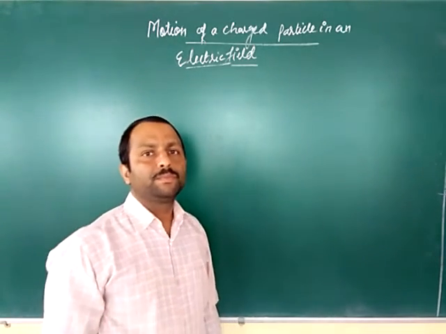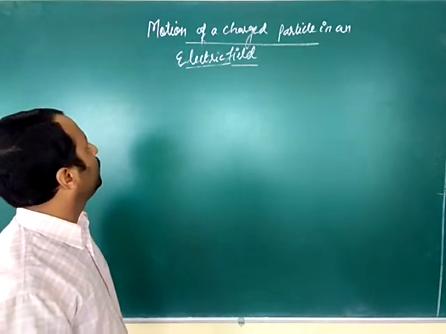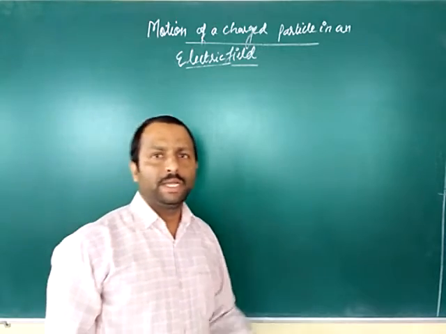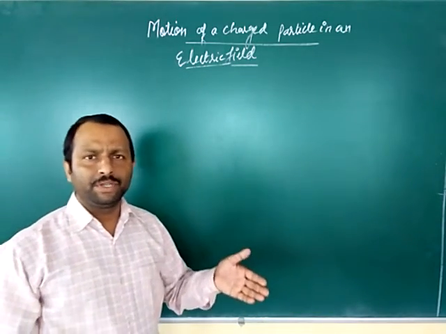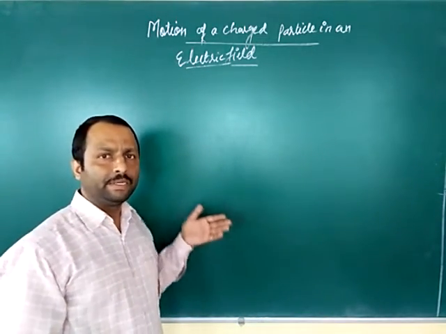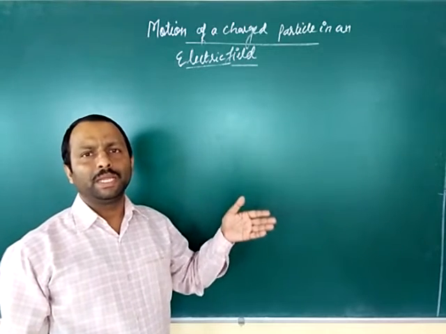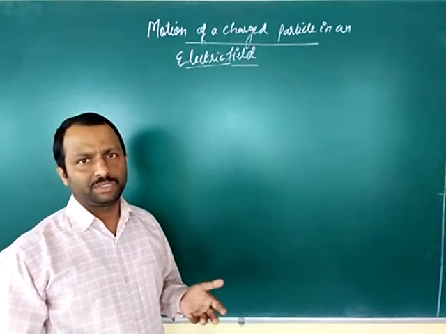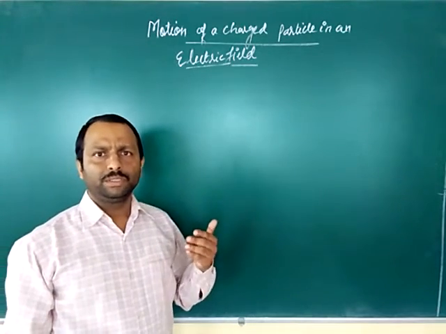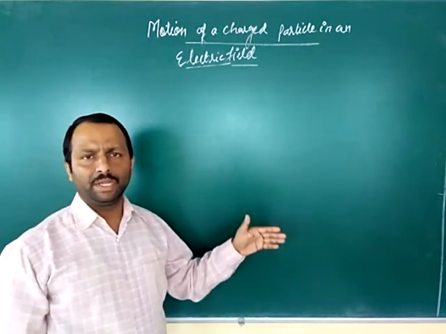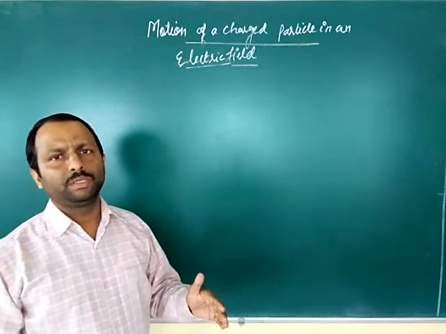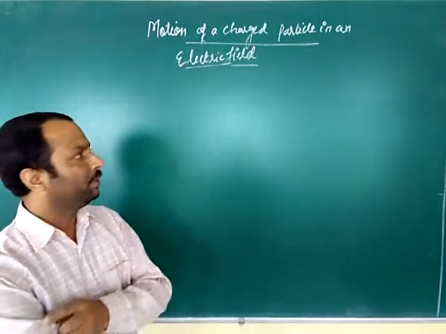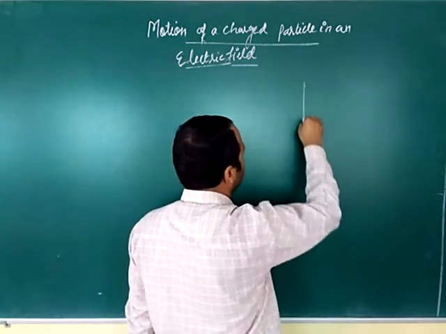Good morning, students. Now we will study the motion of a charged particle in an electric field. As a charged particle having a velocity v enters a uniform electric field, what will happen to its trajectory? Whether the charged particle will move in a straight line or with some different trajectory, that we will see in this topic. Okay, so let us see.